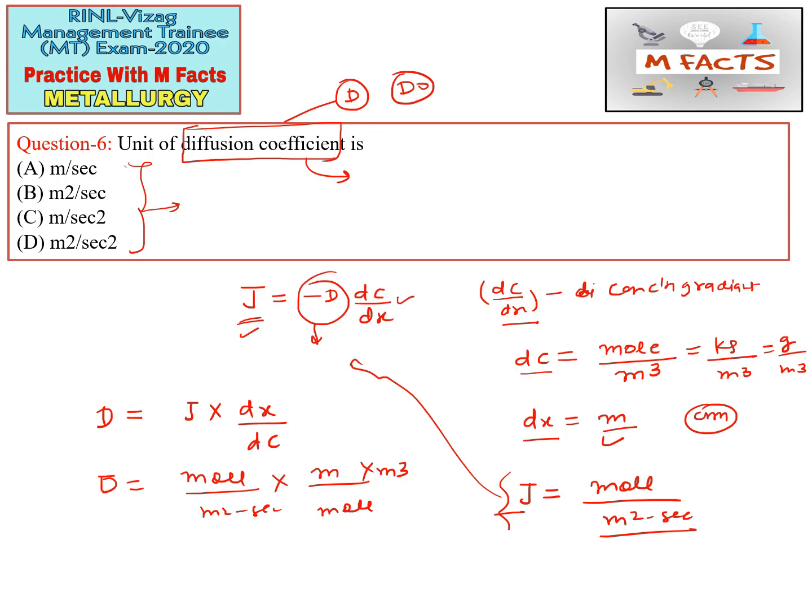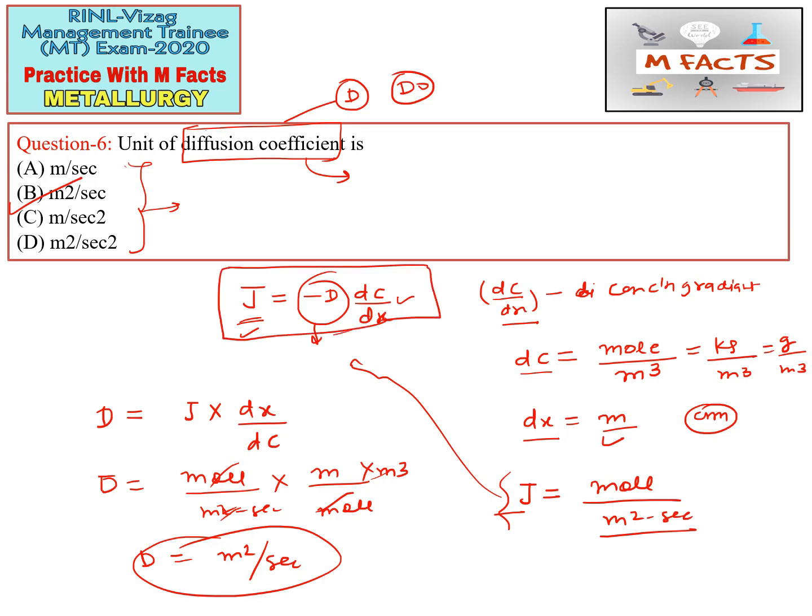From here we can cancel the mole and the meter square, and we get the unit of the diffusion coefficient as meter square per second. So the correct answer for this question is B part, and you also got to know how to derive the unit of the diffusion coefficient. The unit of the diffusion coefficient and the diffusion constant will be the same every time. So B part is correct. Hope you understood this concept.